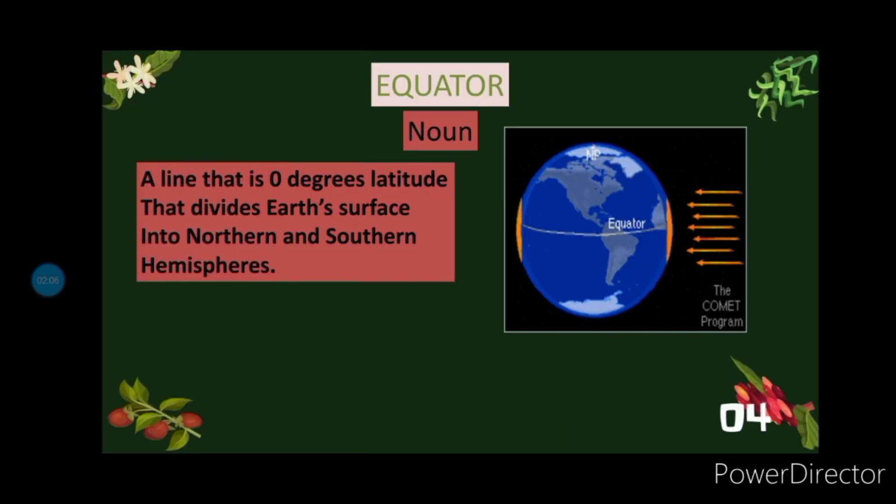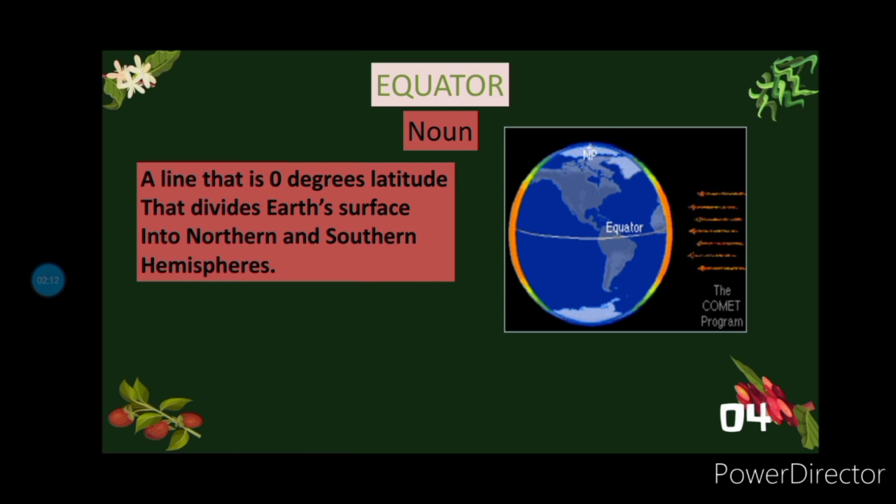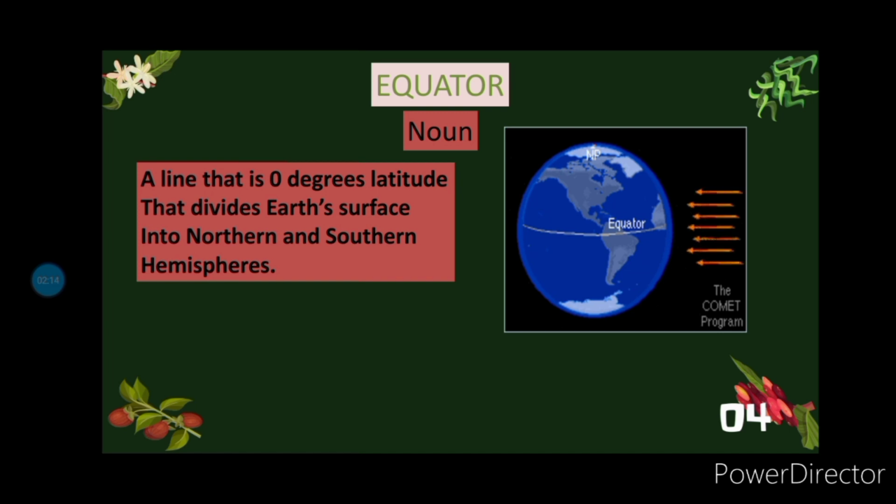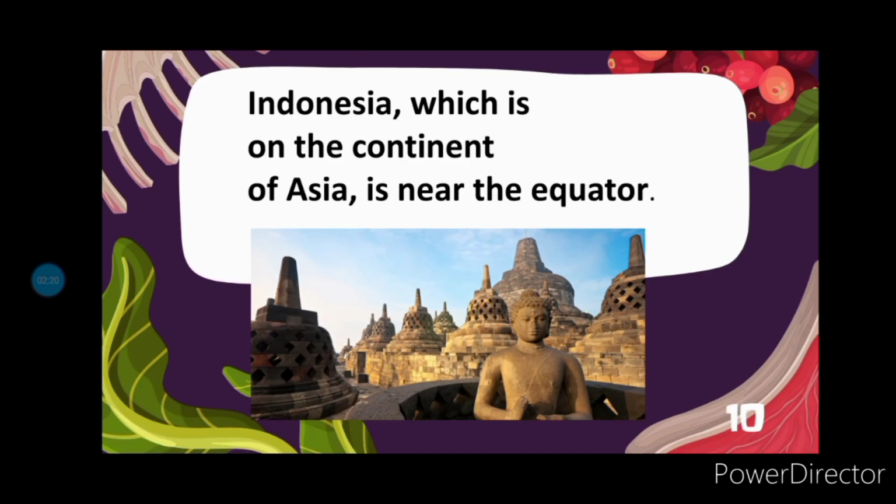Equator. It is a noun. It is a line that is 0 degrees latitude that divides Earth's surface into northern and southern hemispheres. It can be used in a sentence this way: Indonesia, which is on the continent of Asia, is near the equator.